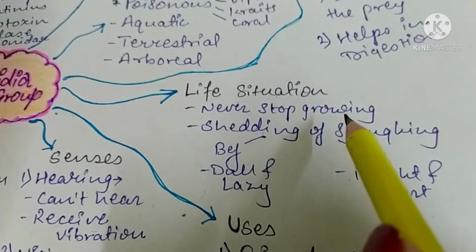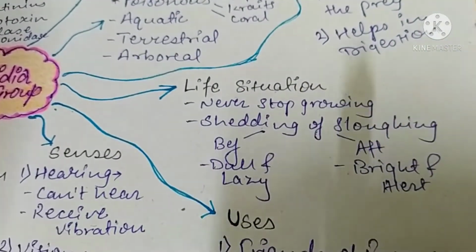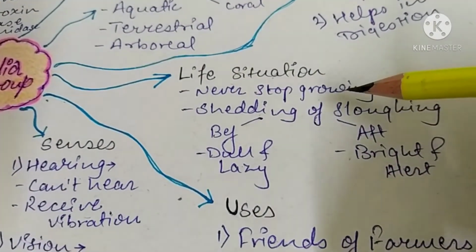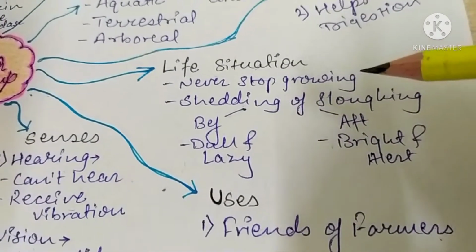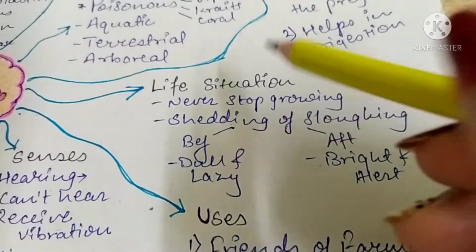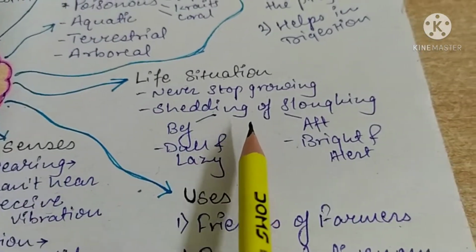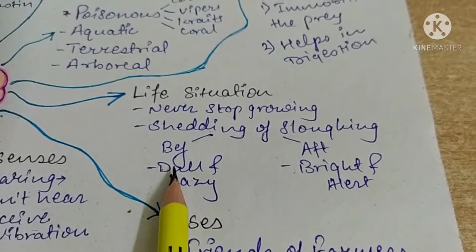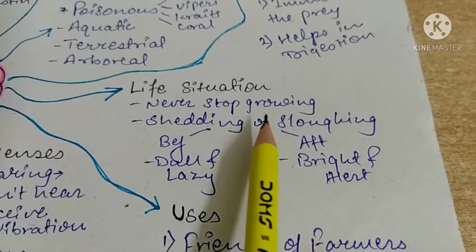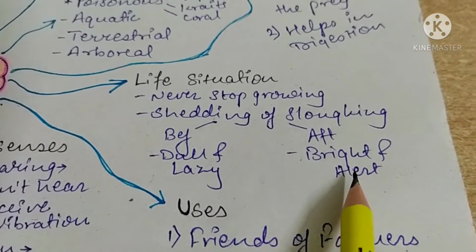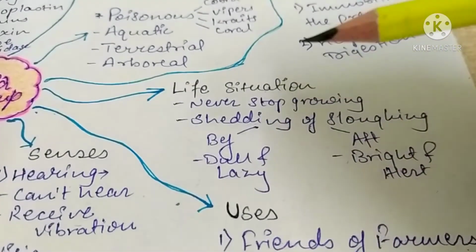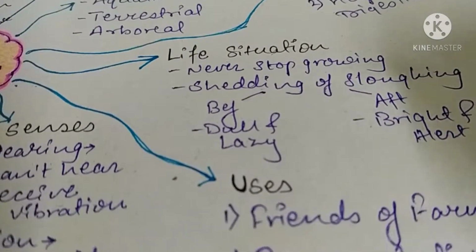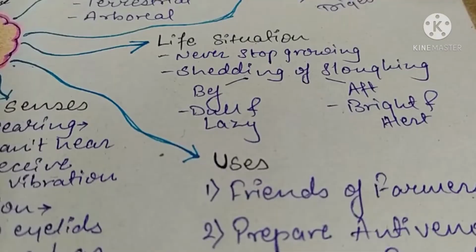Snakes never stop growing. As we know, snakes have to change their skin, like they shed their skin after some period of time. That is related to the fact that they never stop growing. They grow very fast in the initial 2 years of their life, and that shedding is called sloughing. Before shedding, snakes are very dull and lazy, and after shedding, snakes are very bright and alert. As I told you, while growing their skin becomes tighter, that's why they shed their skin.